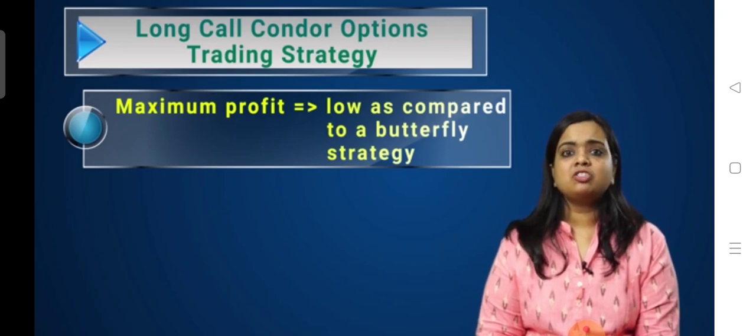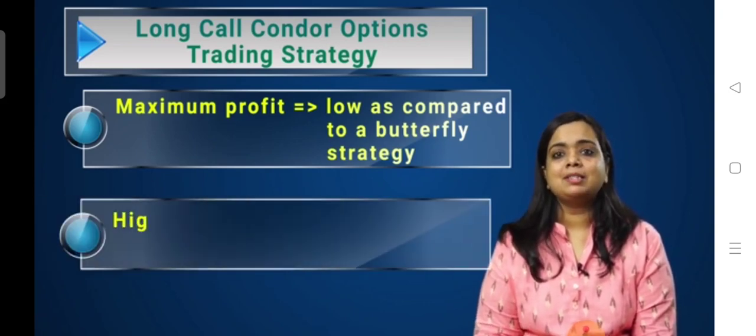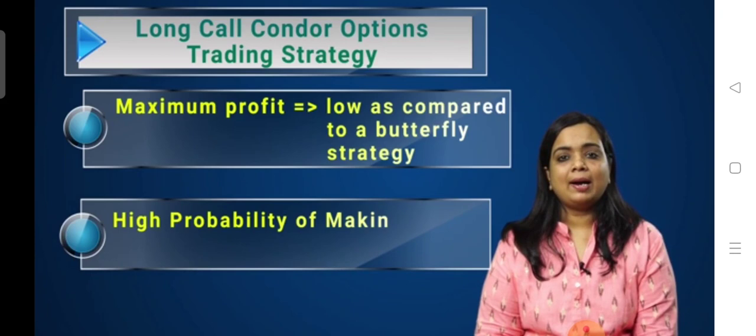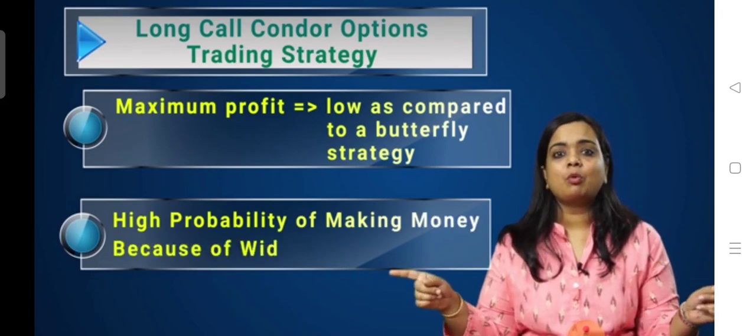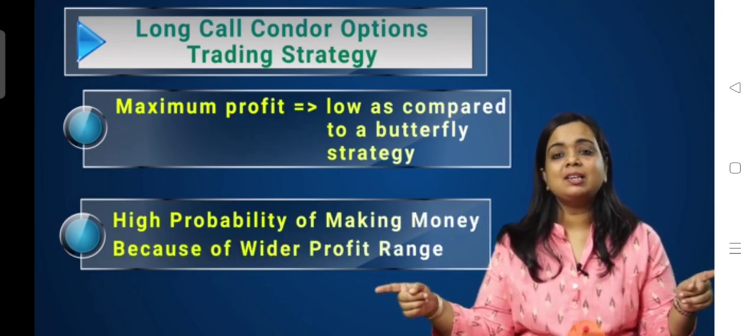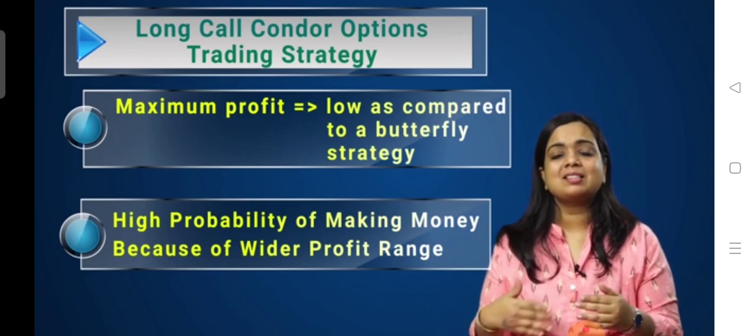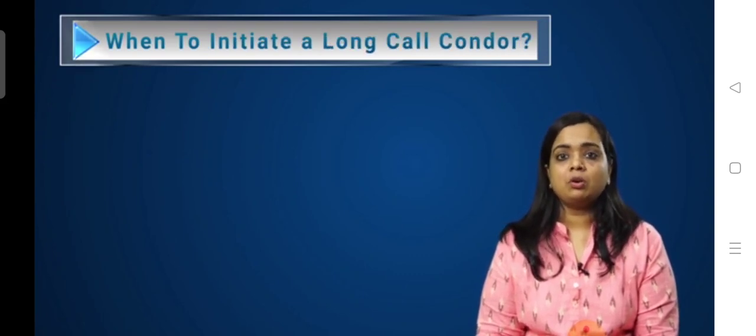So the maximum profit from a condor may be low as compared to a butterfly strategy. However, a condor strategy has a high probability of making money. Why? Because of the wider profit range. The range actually increases in a condor as compared to a butterfly. So now the next question that arises is, when do we initiate a long condor?